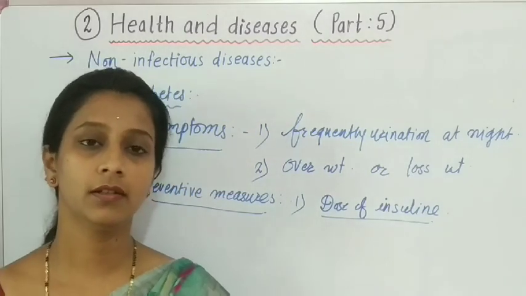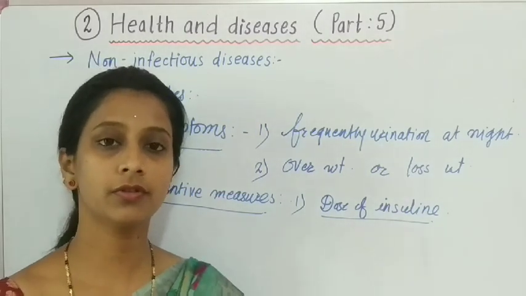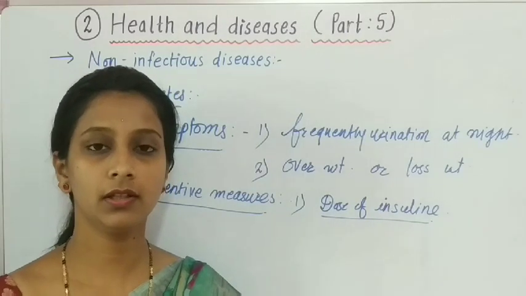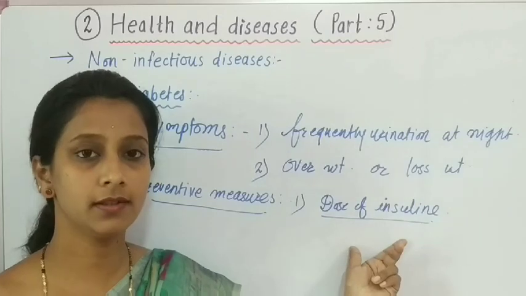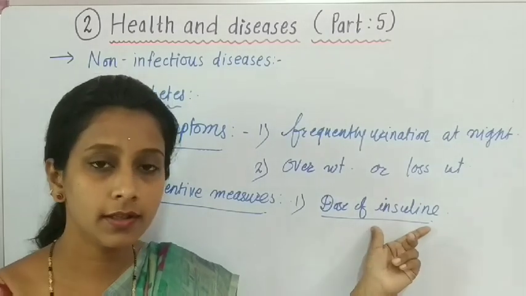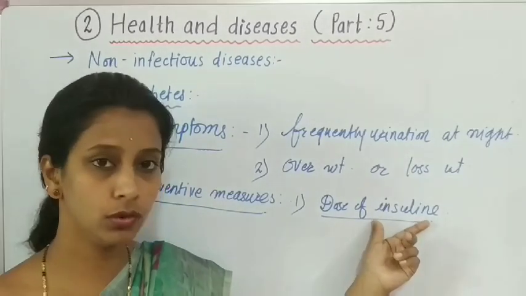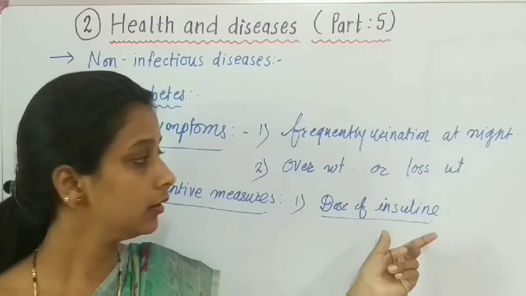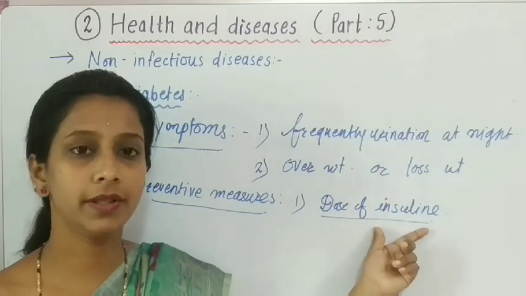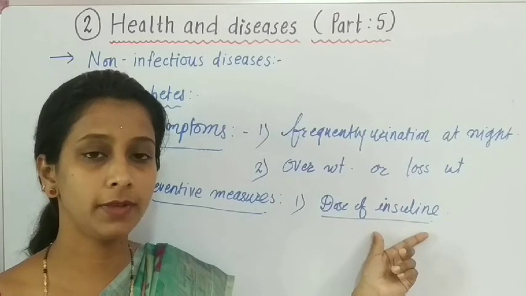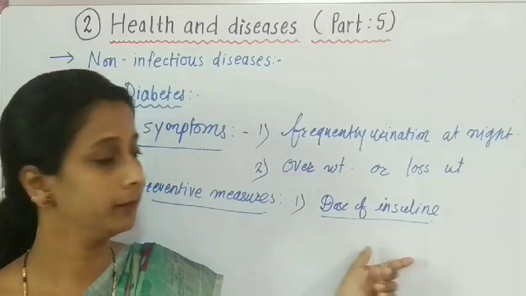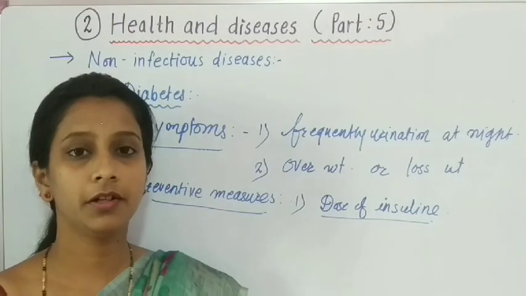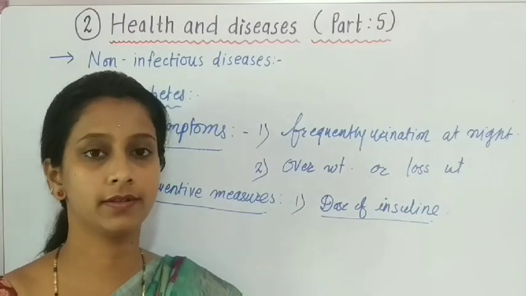Now students, as the insulin produced in the patient is in a very low amount, according to the intensity of diabetes, the intensity of the disease, means the intensity of the production of insulin, the doctor recommends a dose of insulin to the patient. Either it is in the form of a tablet or it is directly given with an injection. So students, this is the treatment for a diabetic person.